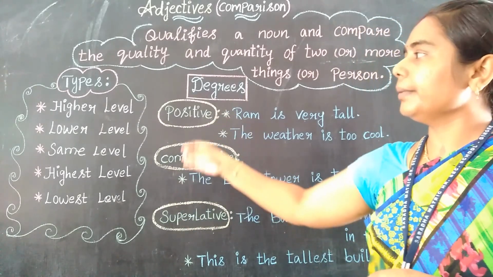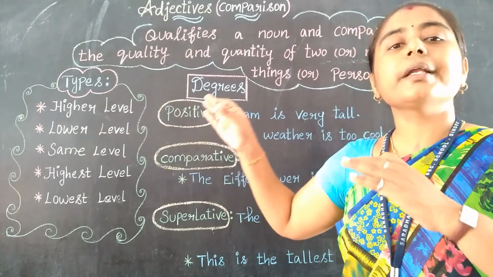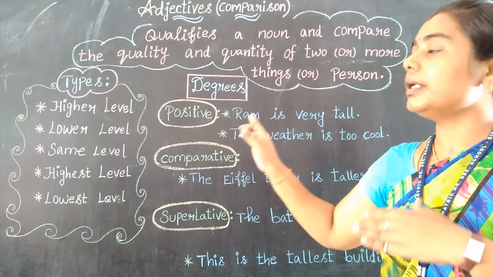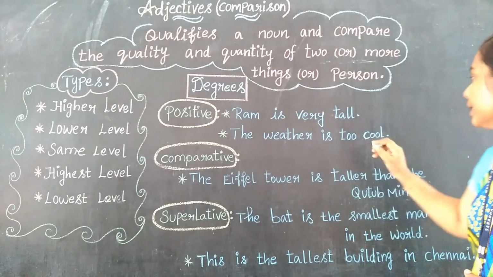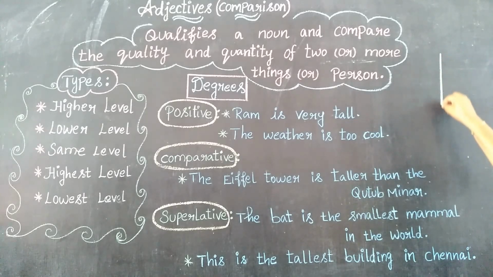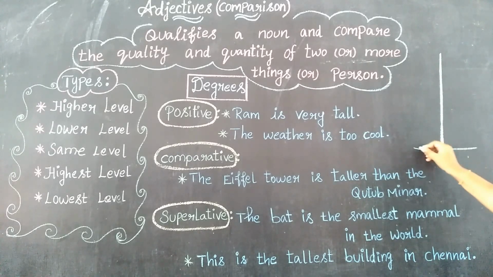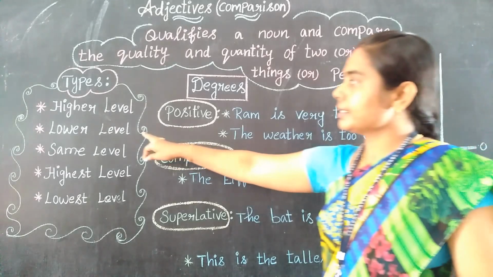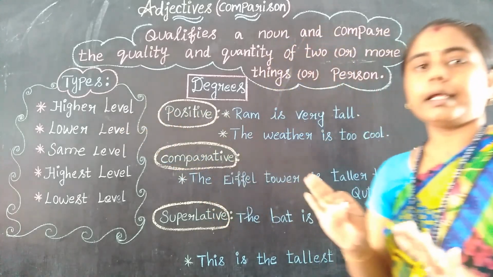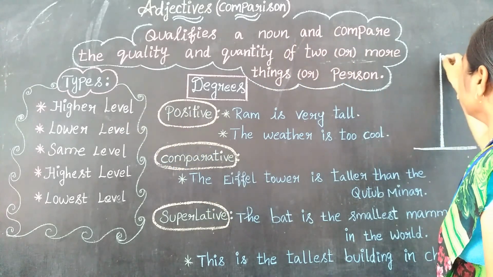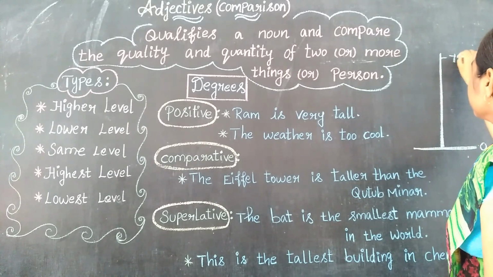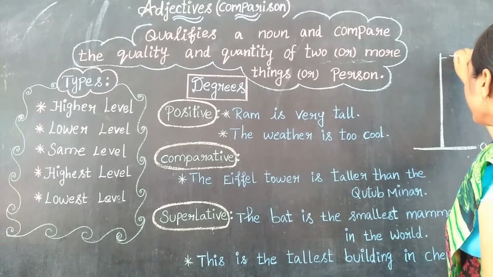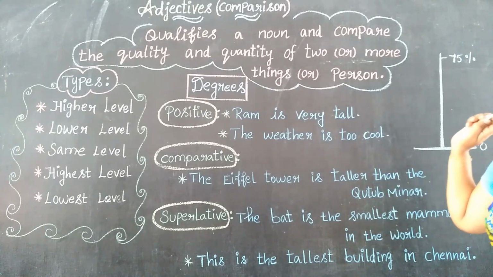See what it means. What does higher level mean? Let me take one example like this. This is the edge point, the end point, so this is the 0 level, right? First let us see one by one. It is the higher level, so for the higher level I am putting 75%. So 75% is the higher level.